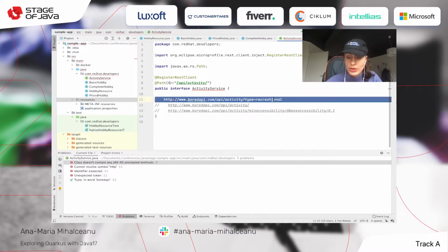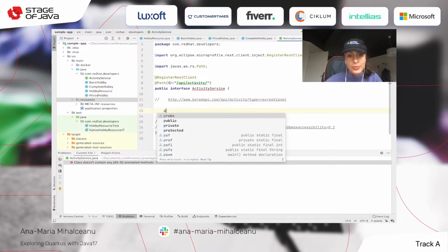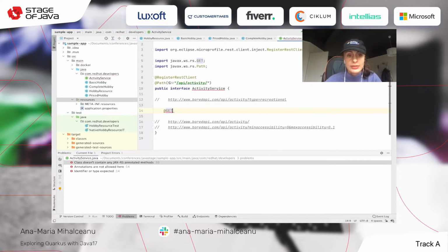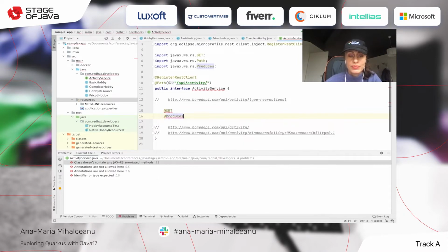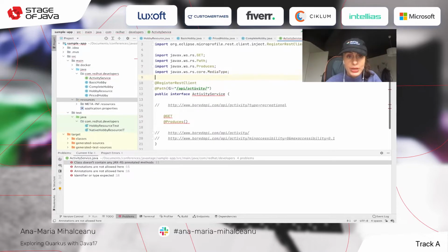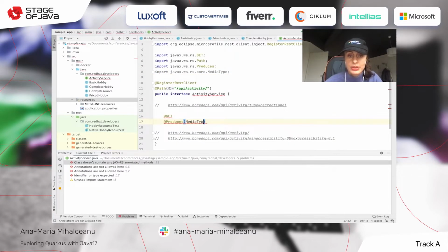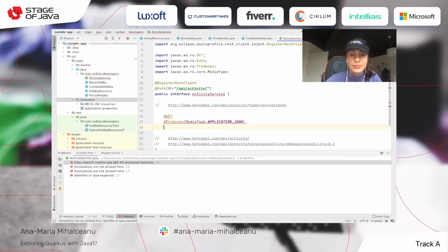First one that I want to code is the recreational one, the activity by type. So we're going to do a get that produces. And here I'm going to go to hobby resource and get this because I have sometimes issues with importing this class, and say media type dot application json.